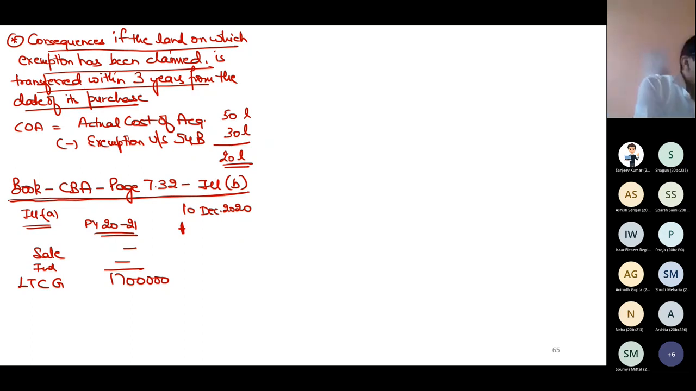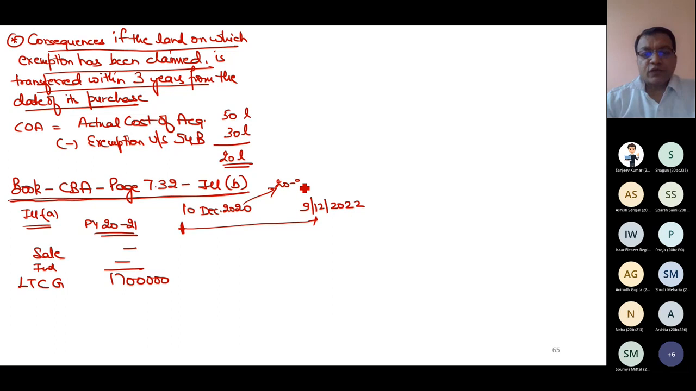Now this illustration says, illustration B, suppose he purchases a land to be used for agricultural purposes on 30th June 21. Now the time limit is till 9th December 22. This date of sale comes in the previous year 2021. The due date of filing return of 2021 is, let us say, 31st July 21. It is the due date of filing return of income.